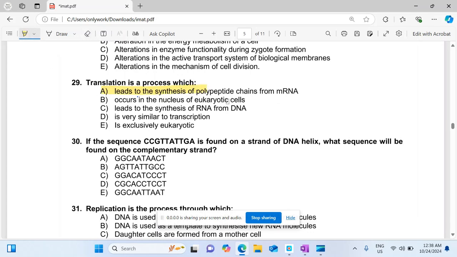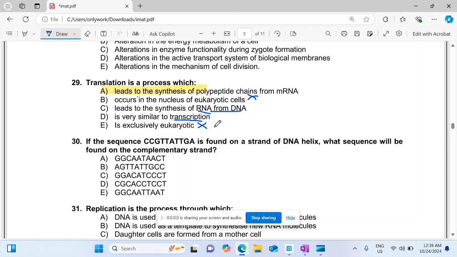Does it occur in the nucleus of the eukaryote cell? No. The translation process occurs in the cytoplasm of the cell. Does it lead to the synthesis of RNA from DNA? No. This process is called transcription. Is it very similar to transcription? No, transcription involves the synthesis of RNA from DNA, while translation is the synthesis of proteins from messenger RNA. Is it exclusively eukaryotic? No. The translation process occurs in every eukaryotic and prokaryotic cell because both cells have ribosomes and ribosomes are involved in the synthesis of protein.